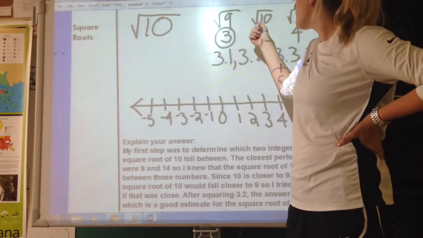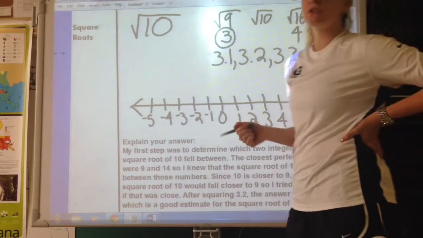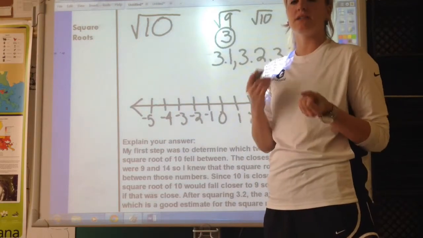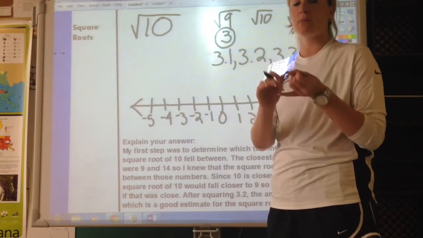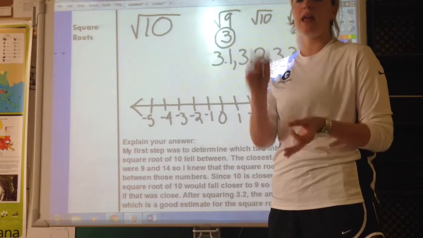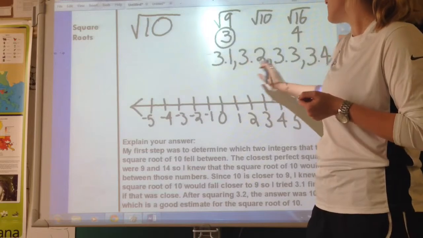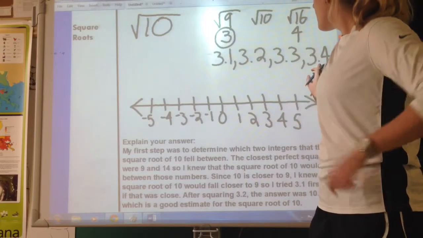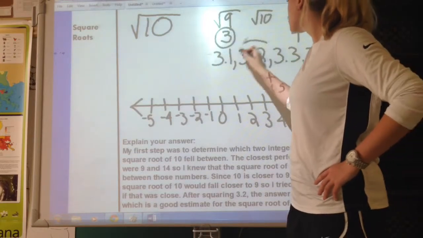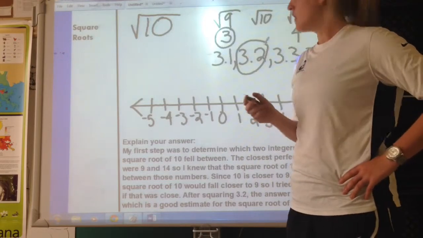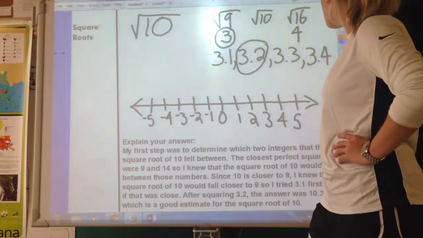If the square root of 10 had been closer to the larger integer, of course you recall that our decimals would end with 0.6, 0.7, 0.8, and 0.9. But it's closer to the smaller one, so we're at 0.1, 0.2, 0.3, and 0.4. I'm going to go ahead and just pick one and square it, because of course I know that's how I determine what my answer is. So I'm going to go ahead and pick 3.2.